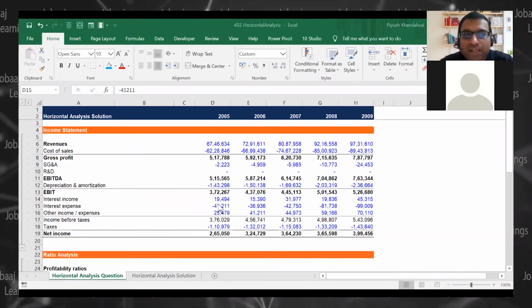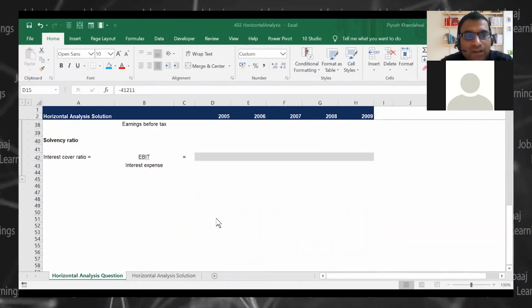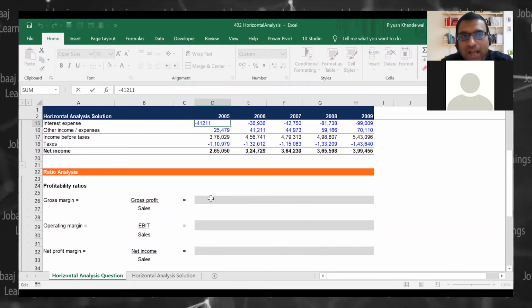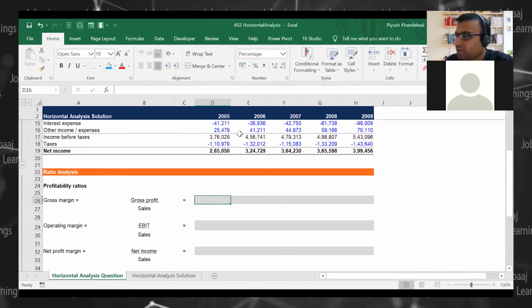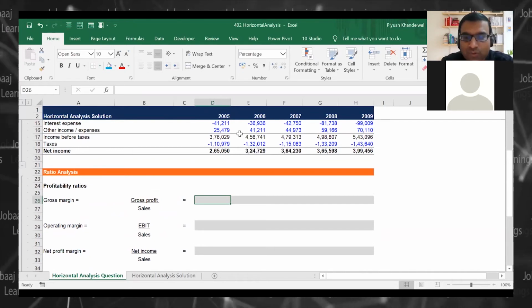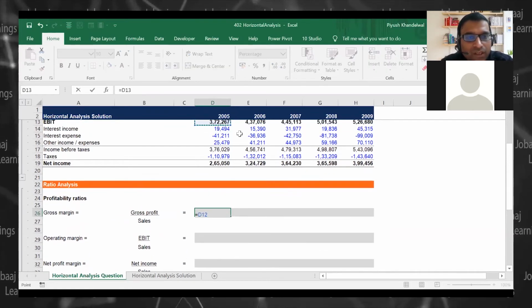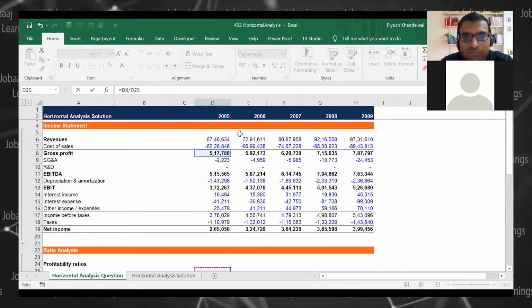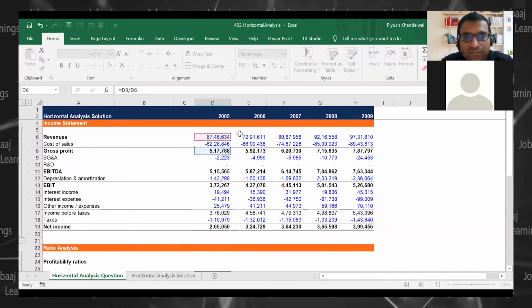So we did a vertical analysis. Now we are doing a horizontal analysis basically on the same items, right? So what is that? Gross profit by sales. So gross profit by sales, correct?